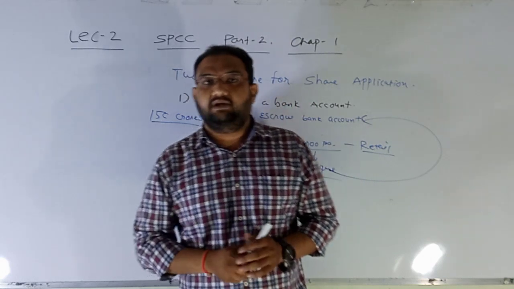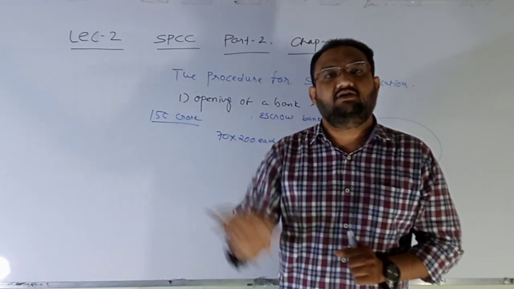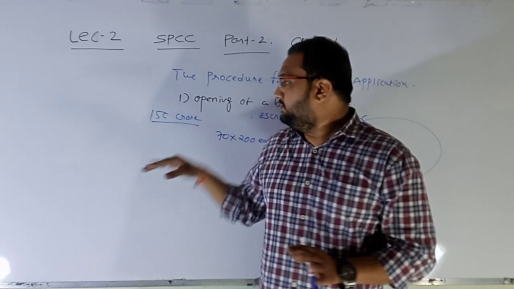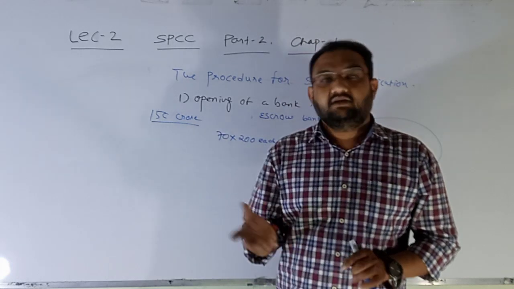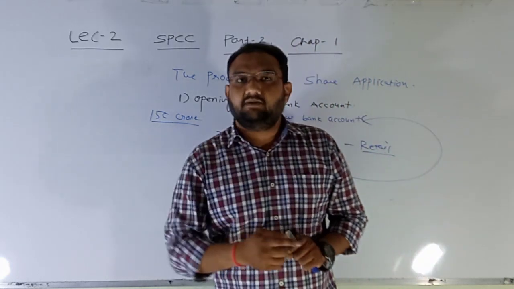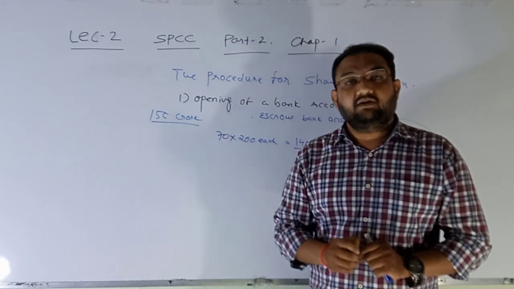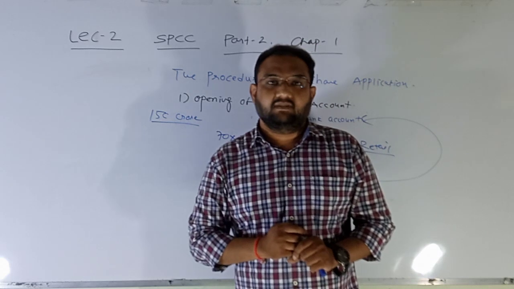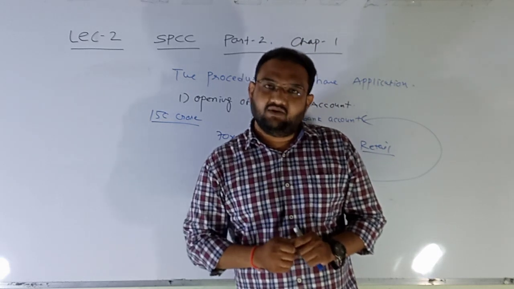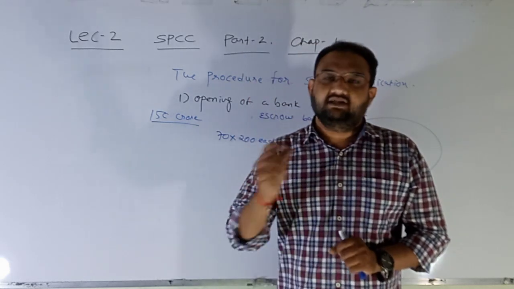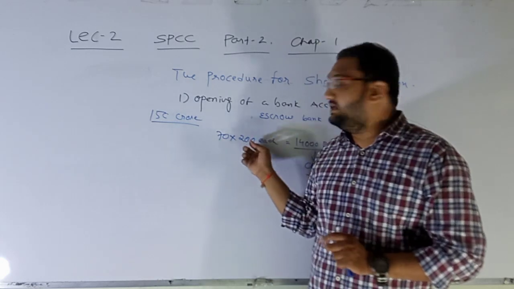Now due to this process, if you have subscribed and your IPO is successful, meaning the share is allotted to you, then this 14,000 is worth it, because this amount is debited from your account and credited into the escrow account. But if you haven't received the share, because of hard luck, then this money will be refunded.